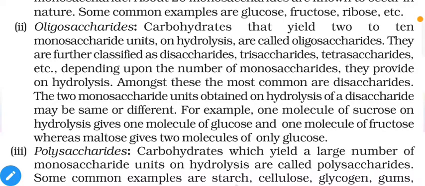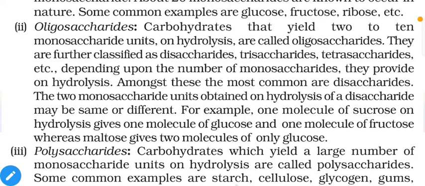We have 2 to 10 monosaccharides joined together to create a comparatively larger saccharide or carbohydrate, which is known as an oligosaccharide. They are further classified as disaccharide if you have 2 monosaccharides, trisaccharide if you have 3, tetrasaccharide if you have 4, depending upon the number of monosaccharides they provide on hydrolysis. Among these, the most common are disaccharides, and our table sugar is a disaccharide. It contains 2 different monosaccharide units.